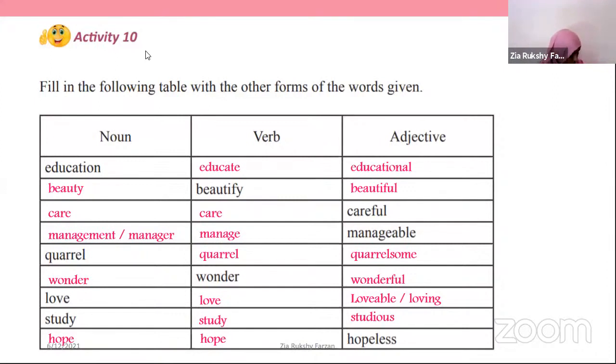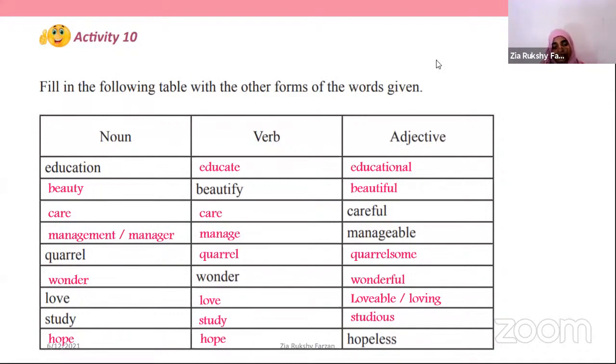And there you have an activity in your workbook, page number 59. Page number 59, activity 8. That is also about forming adjectives. You practice it and see whether you can write them alone, right? You can write answers by yourself, right?